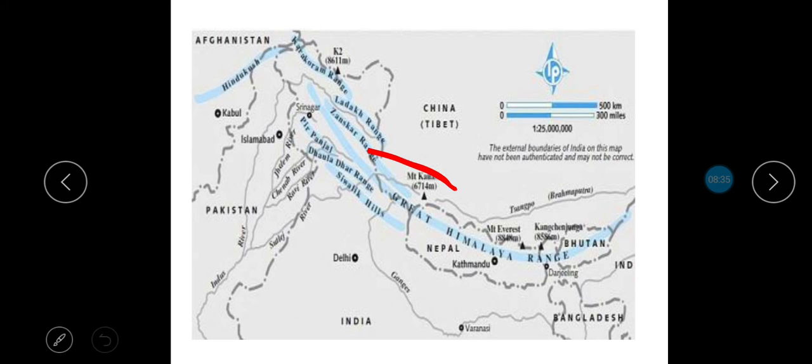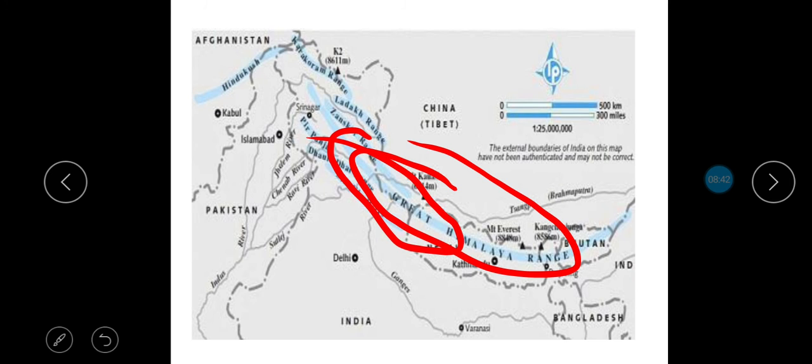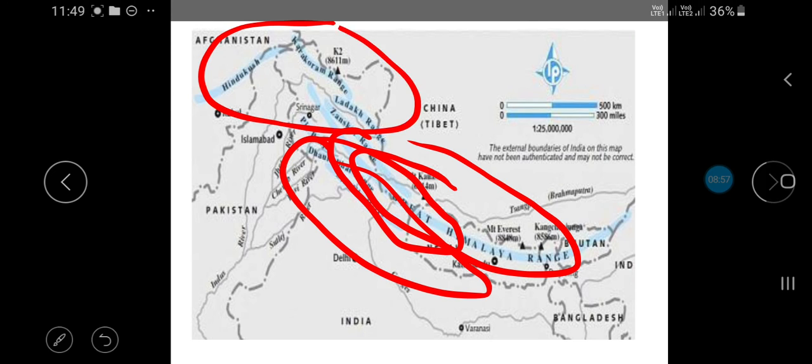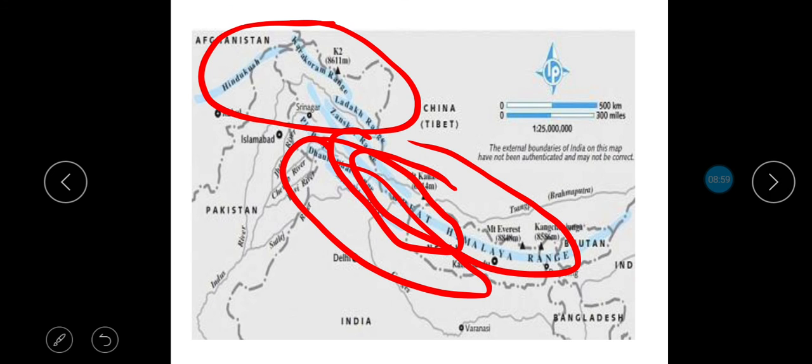The first is Great Himalayas, and just below it we have the Middle Himalayas or the Himachal, and then we have the southernmost part, that is known as the Shivalik ranges. Above Great Himalayas we have the Trans Himalayas, which includes the ranges of Karakoram, Ladakh and Zanskar.